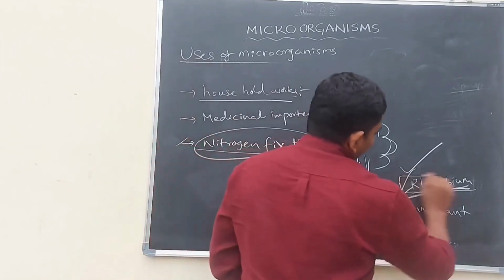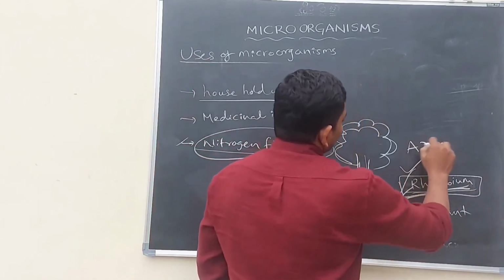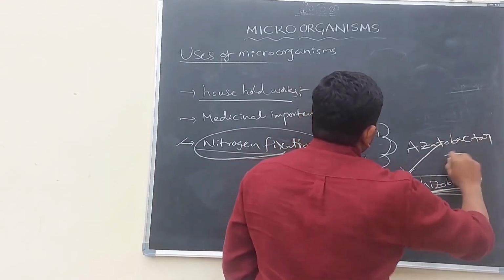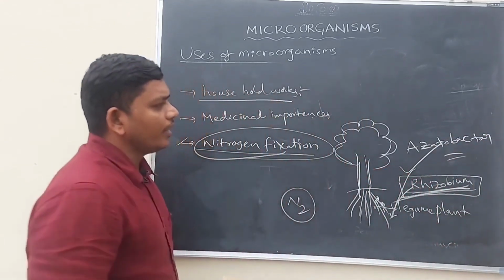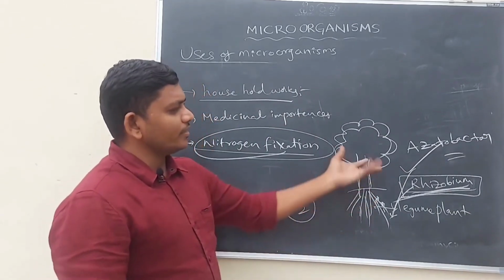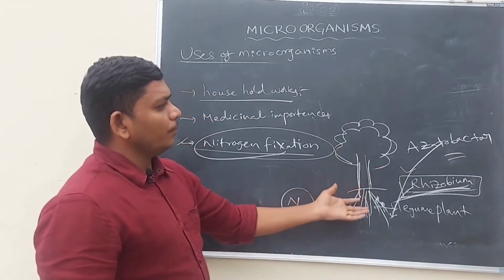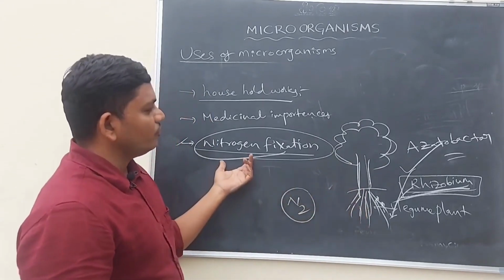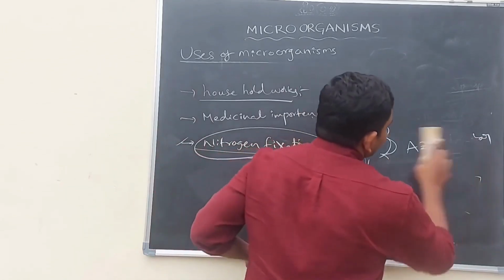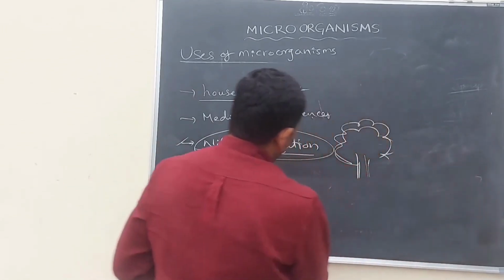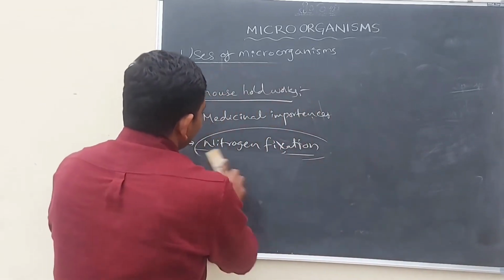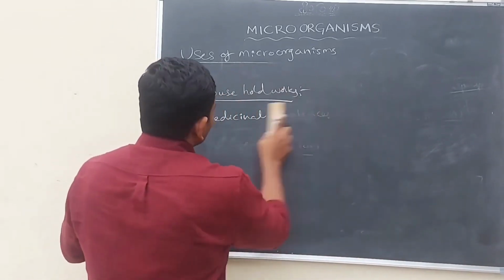Not only rhizobium, azotobacter is also a bacteria which can store the nitrogen in the root nodules. So azotobacter and rhizobium are the best examples of nitrogen fixing bacteria. Okay, so in this way some microorganisms are helping plants, human beings and other animals too.